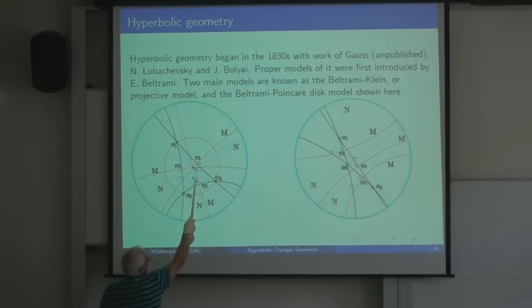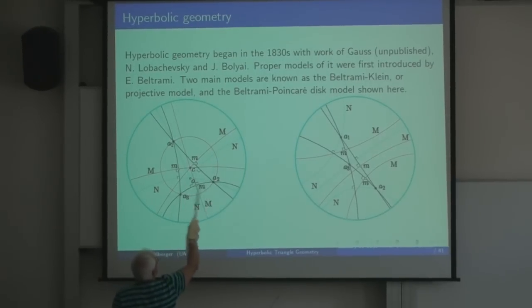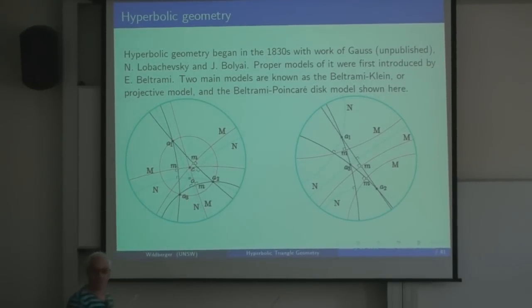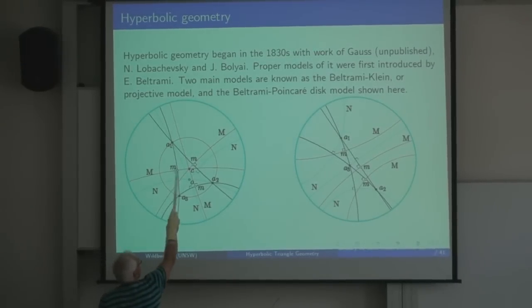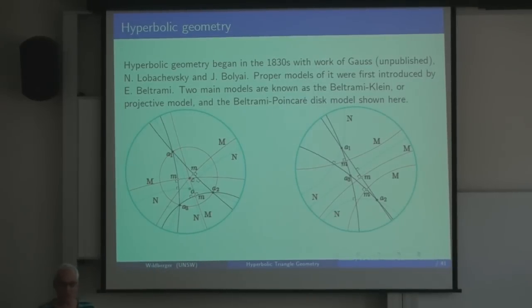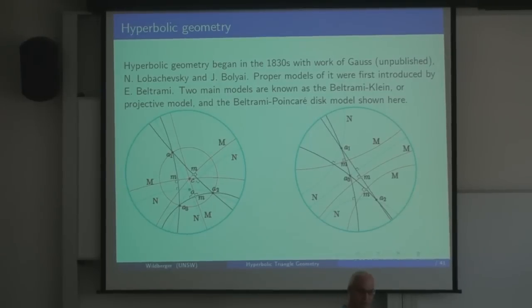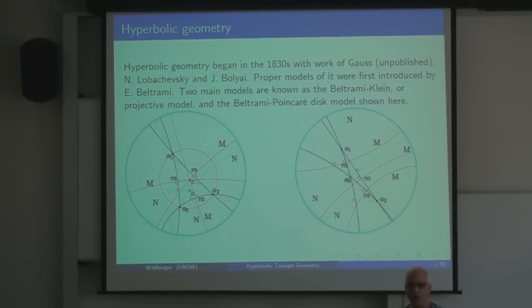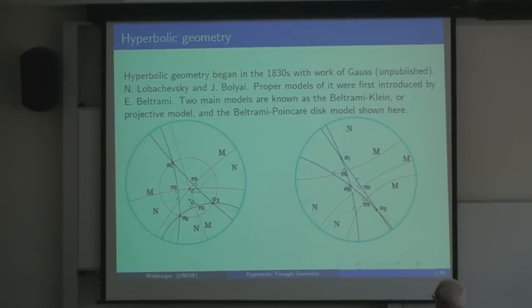So perpendicularity just looks like the usual perpendicularity. And you can see here that these three altitudes do meet in a point, which I've called O here, but it's really the orthocenter. And there's a notion of midpoints, and the perpendicular bisectors meet in a point called the circumcenter. So we're starting to get excited that now there's the possibility that maybe Euler's theorem is true. Maybe there's all kinds of analogs of Euclidean geometry in this hyperbolic setting.